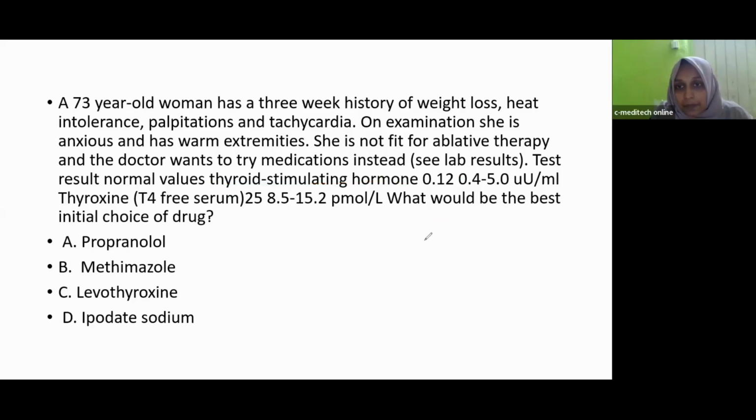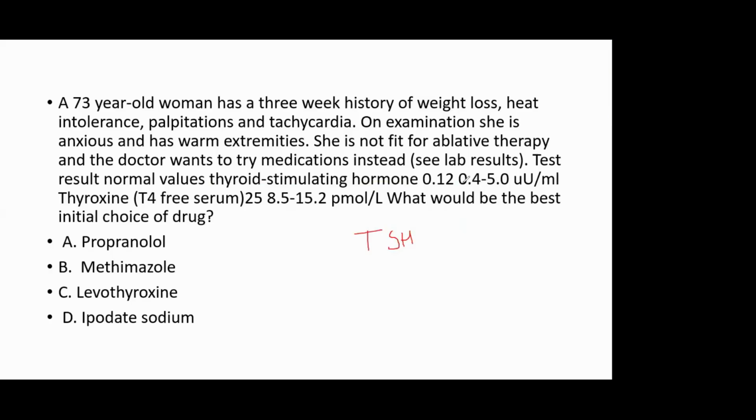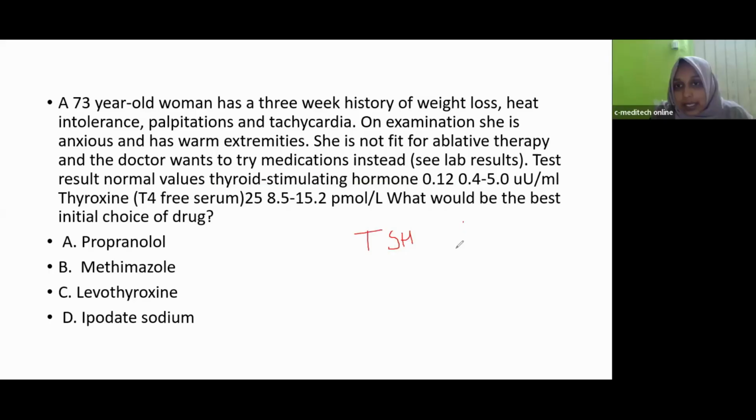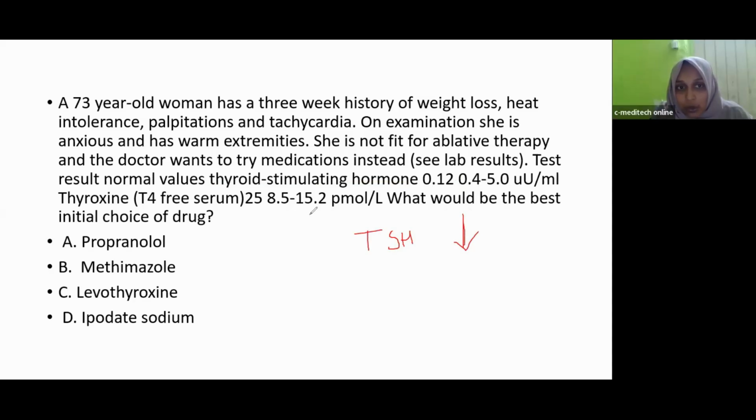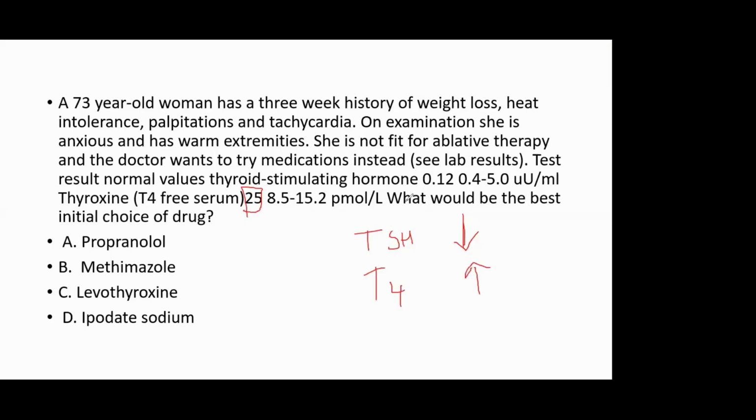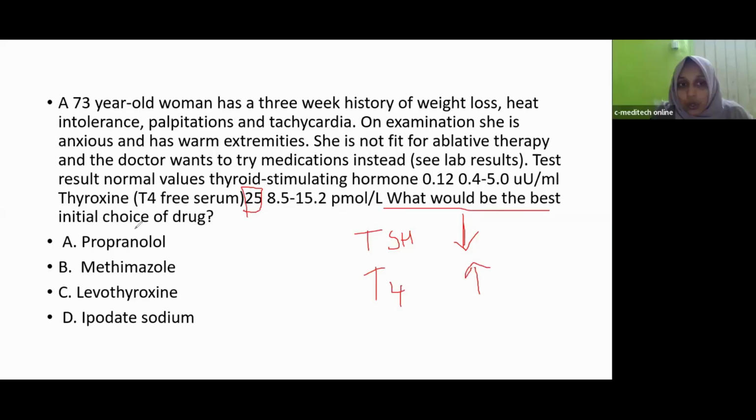TSH value is 0.12. The normal range is 0.4 to 5. So the value of TSH is low. Then T4. The result is 25. Normal range is 8.5 to 15.2. That means T4 level is very high. So the question is, what would be the best initial choice of drug?